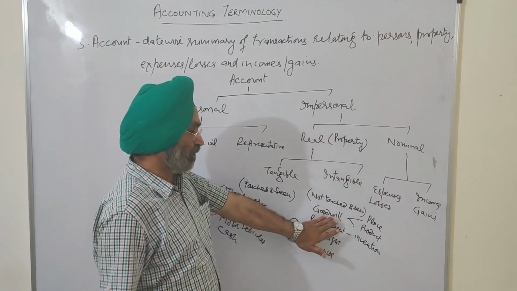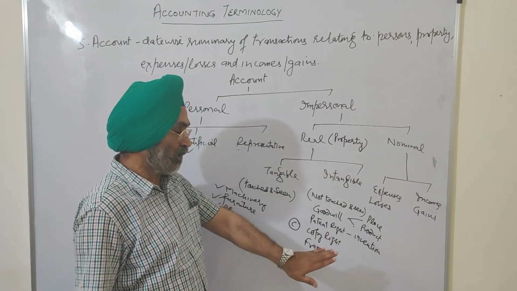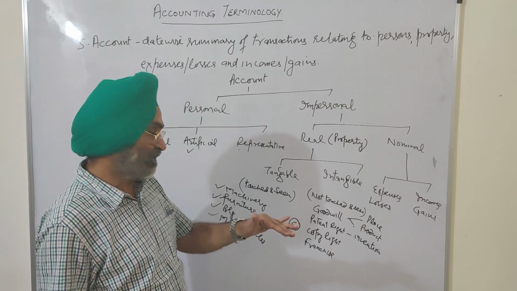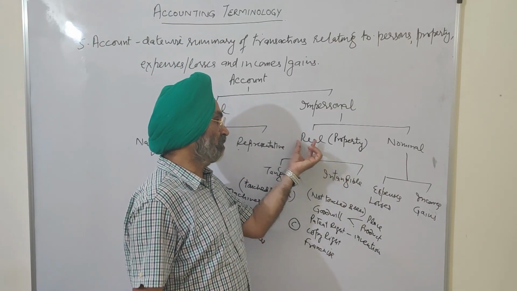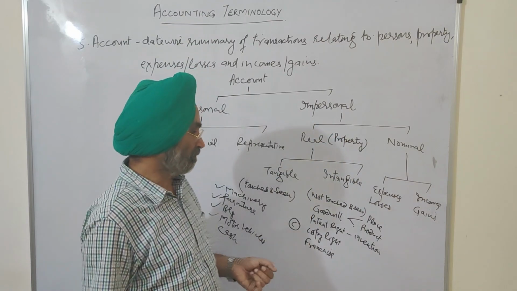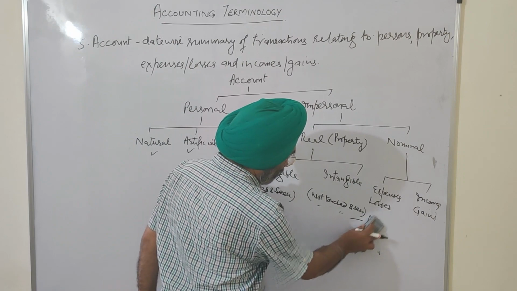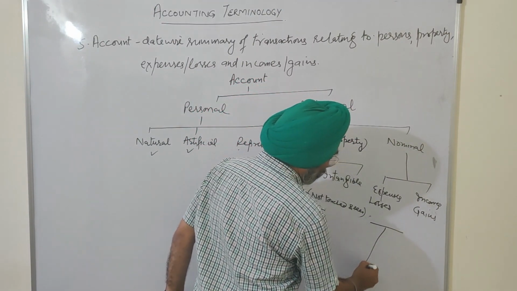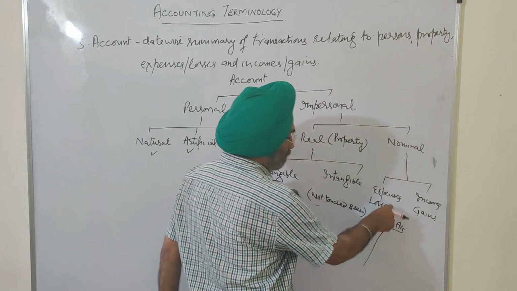So when we prepare a goodwill account, a patent right account, a copyright account or a franchise account, these accounts are called intangible real accounts. Then the accounts of expenses, losses, income, etc. If we prepare a rent account, this is a nominal account, an expense account.